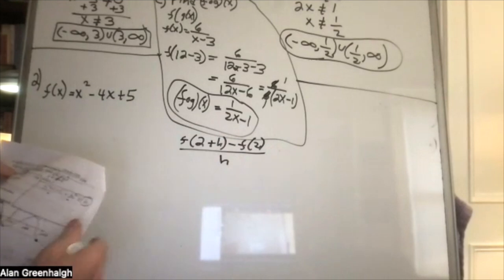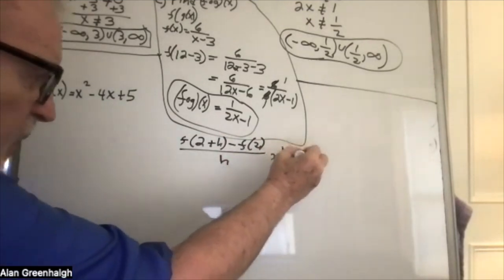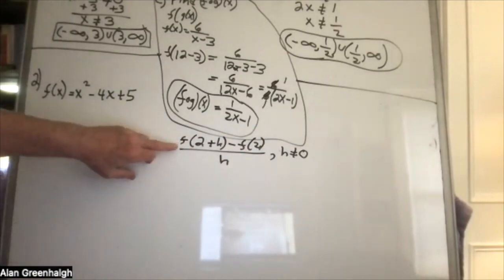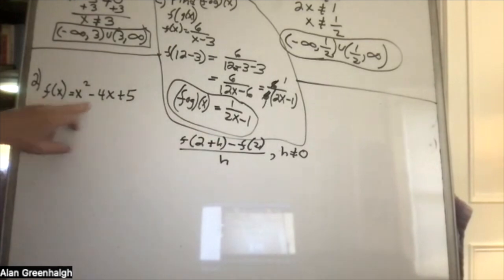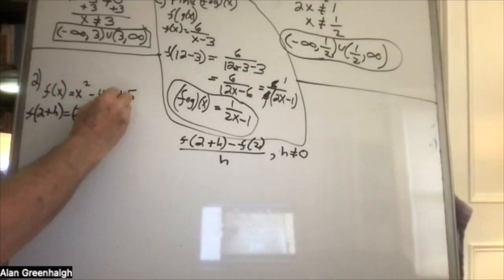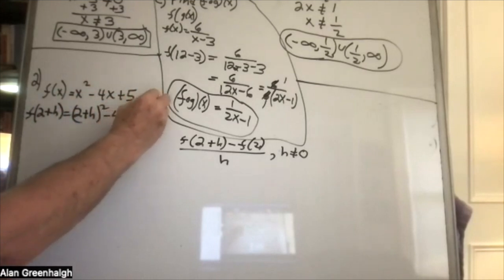And of course, once again, it was left out that h cannot equal 0. So, what we want to do is find f of 2 plus h in this function. So f of 2 plus h is equal to 2 plus h squared minus 4 times 2 plus h plus 5.